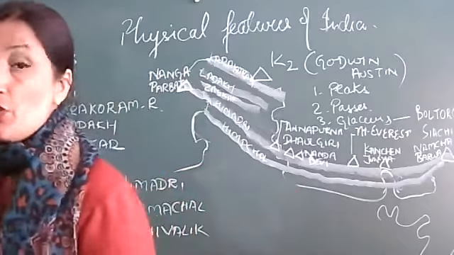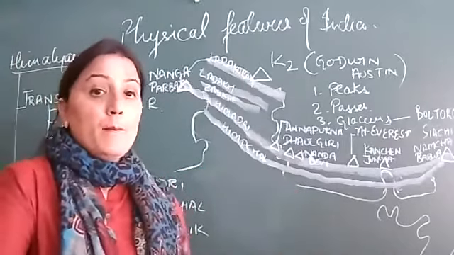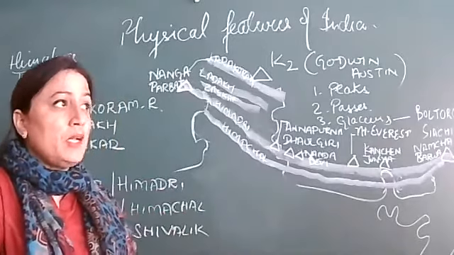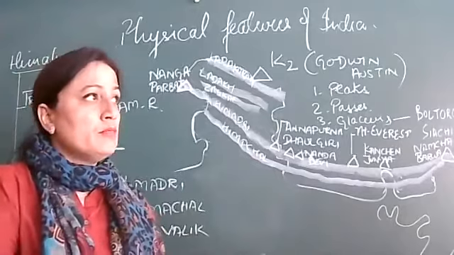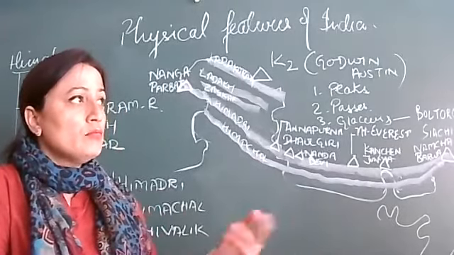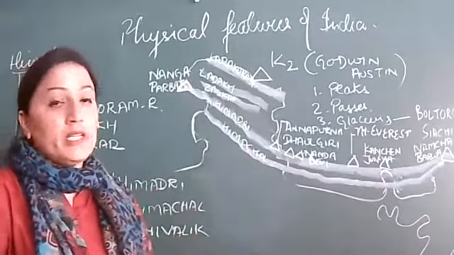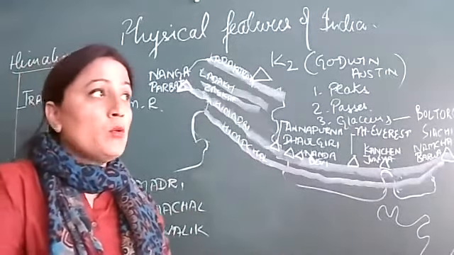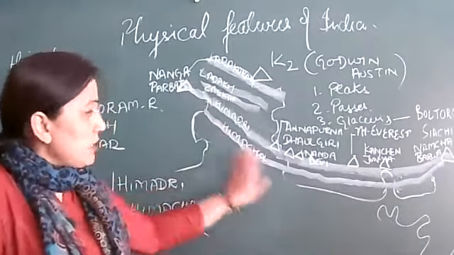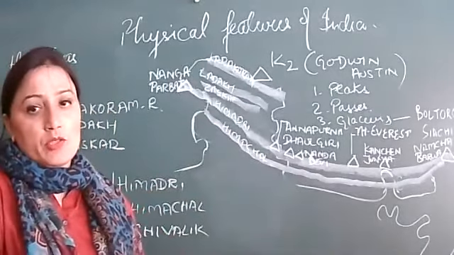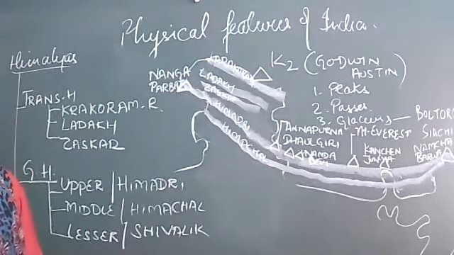Whatever hill stations you people have visited, maybe Kullu Manali, maybe Dharamshala, maybe Dalhousie, maybe Srinagar, maybe Darjeeling, all the hill stations are located in Himachal range. तो अब जब आप कभी भी घूमने गए हो to these hilly area, it means where you have been to, that is this area, that is Himachal range. All hill stations are located here.